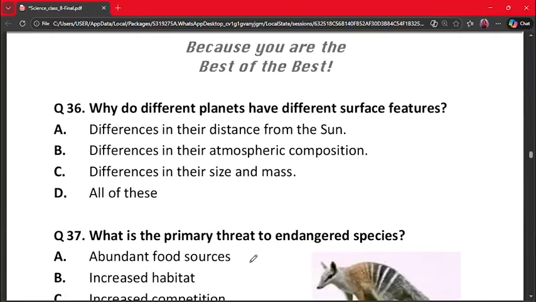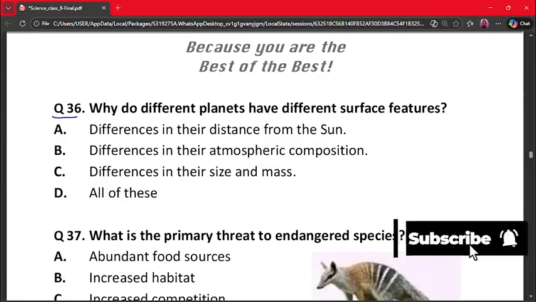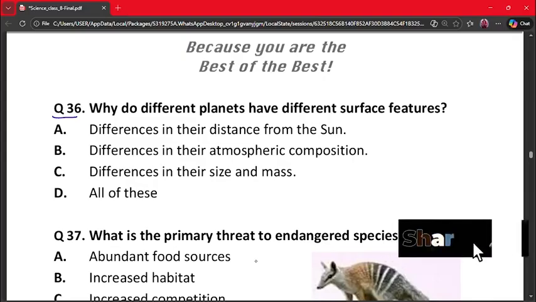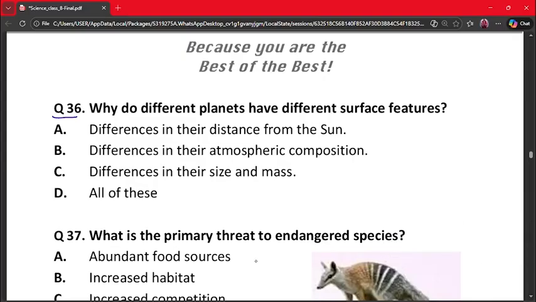Our next question is question number 36. Why do different planets have different surface features? A. Differences in their distance from the Sun. B. Differences in their atmospheric composition. C. Differences in their size and mass. D. All of these. Our correct answer is again all of these, because distance affects temperature, atmosphere affects surface, and mass affects gravity. So all factors matter here. So our correct answer is all of these.